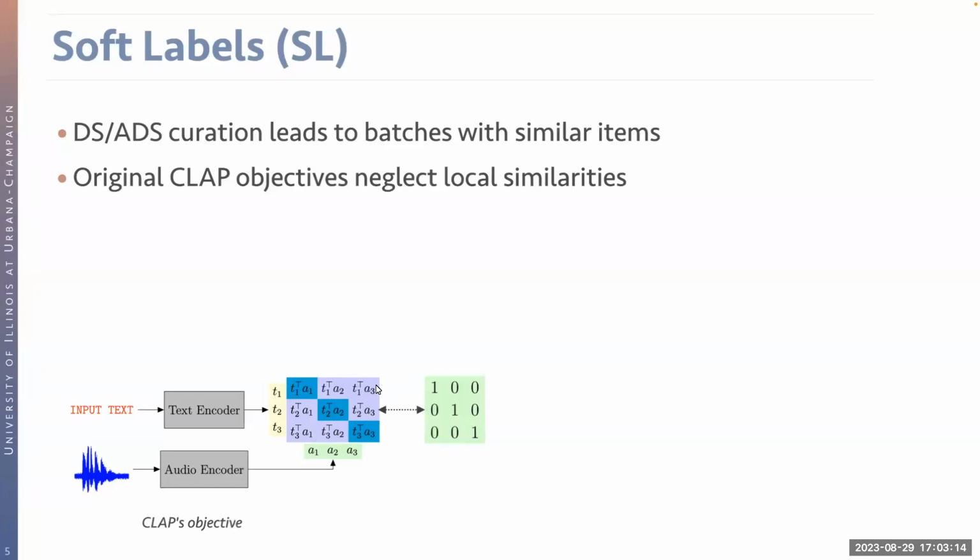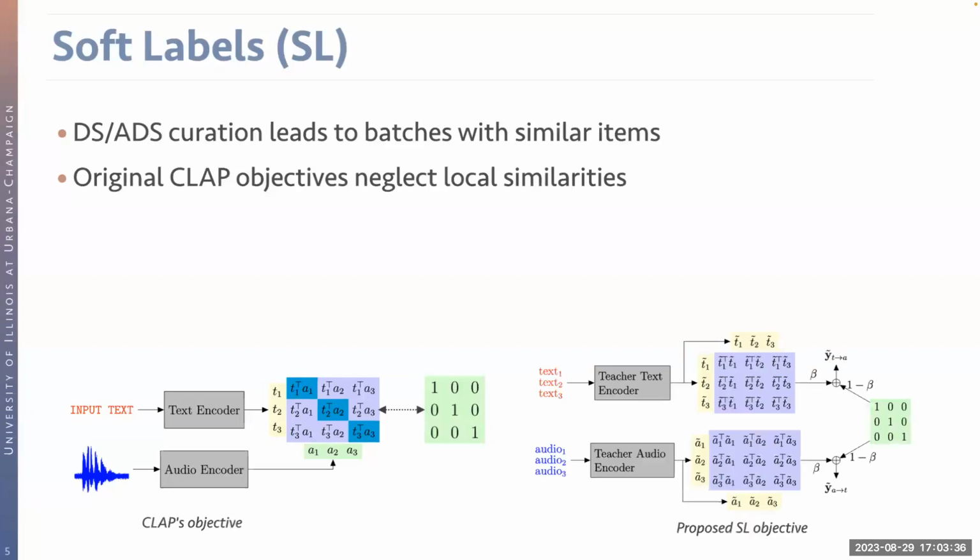diagonal. However, with the DS or ADS curation, within the same batch, we may contain data samples that are highly similar to each other. For example, within the same batch, we may have two instances of dog barking. And under such cases, it is no longer reasonable to also minimize these off-diagonal entries.